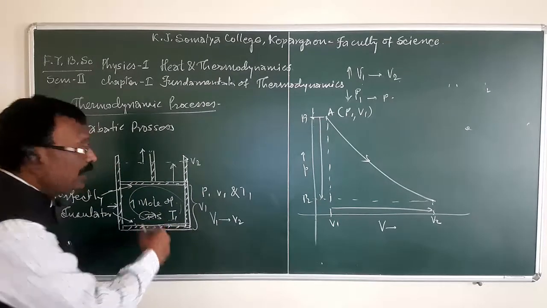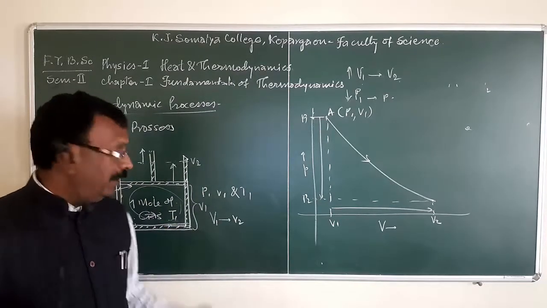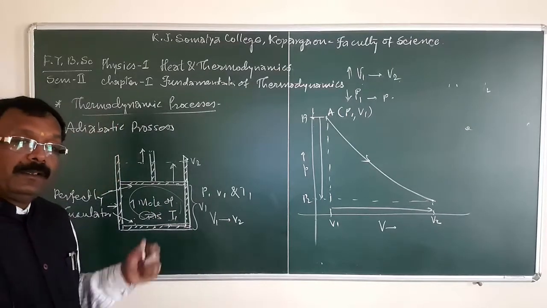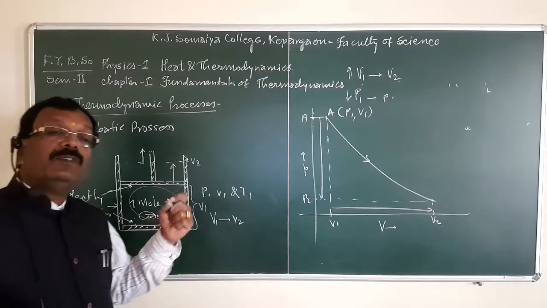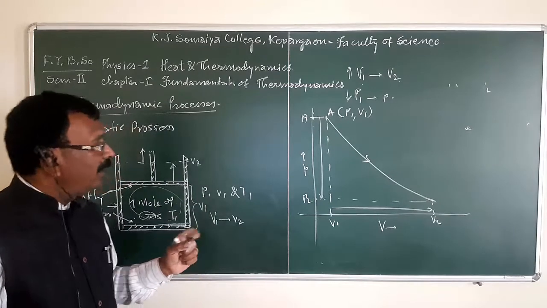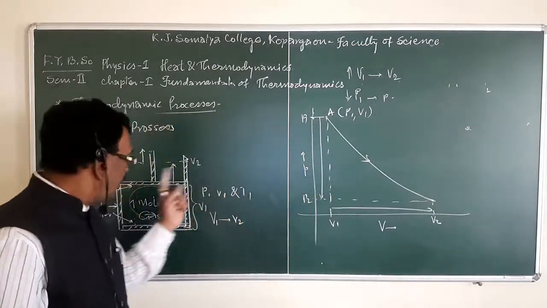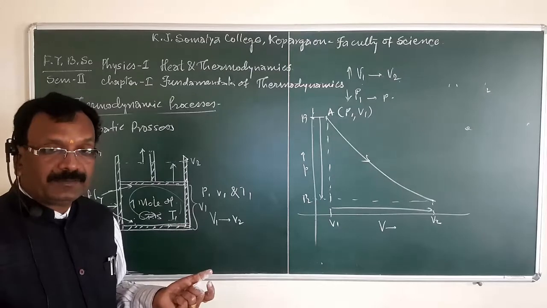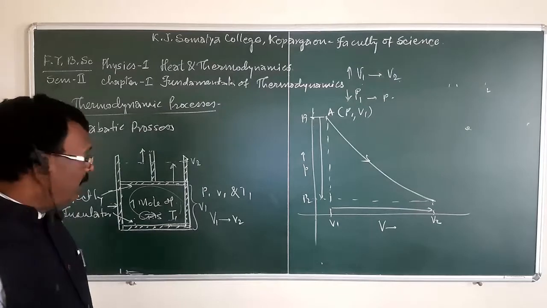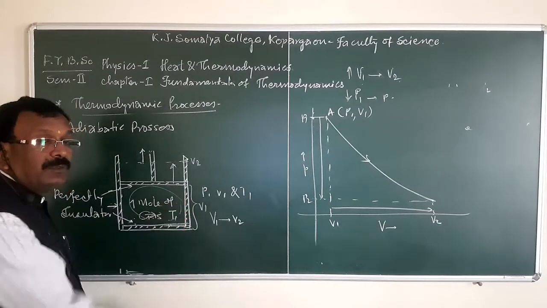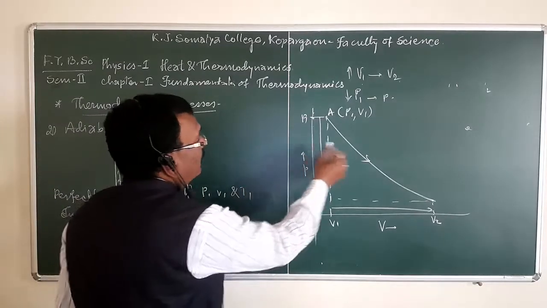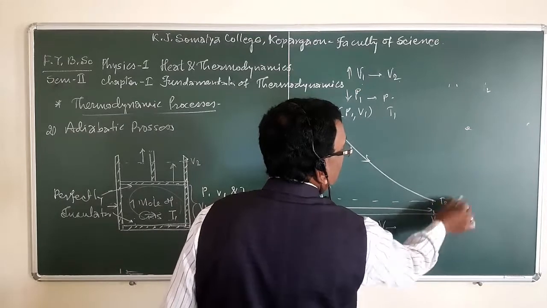But as there is no thermal contact between system and surrounding, this change takes place at the cost of its internal energy. That means when this change takes place, the internal energy of the gas is utilized. And as there is no thermal contact, temperature decreases from T1 to T2.